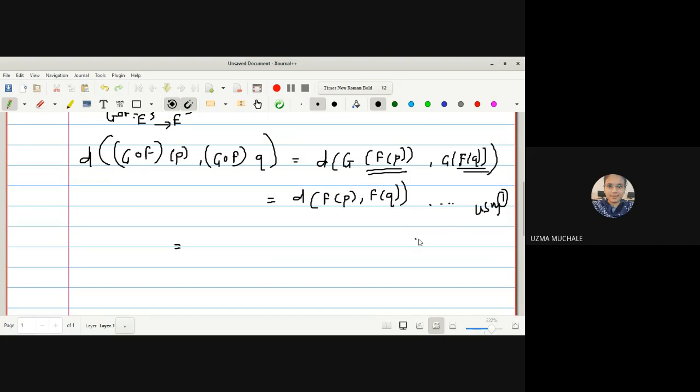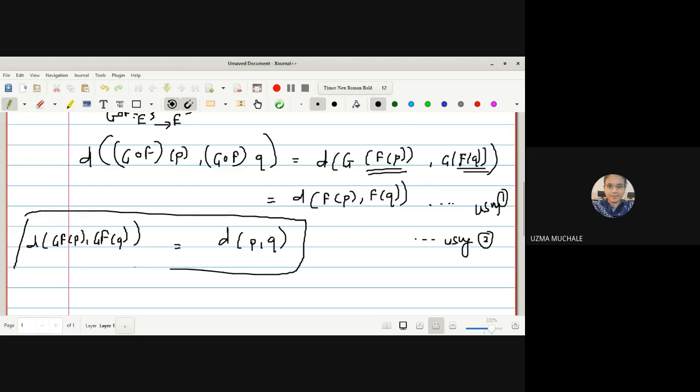No, ma'am. Similarly, you can say using 2, that is given that F is an isometry, directly I can write the distance between FP and FQ is the distance between P and Q, and hence we have proved that distance between GF(P), GF(Q) is equal to distance between P and Q, which implies that G composite F is an isometry.